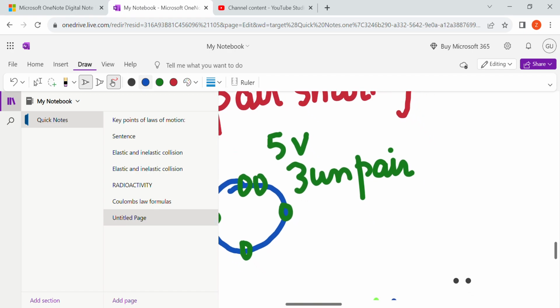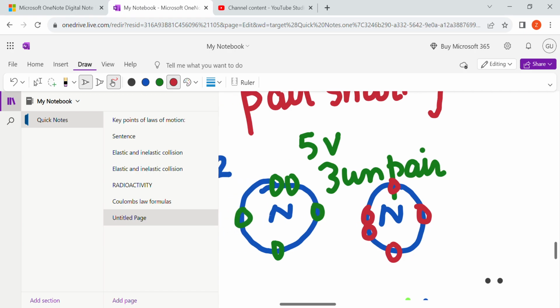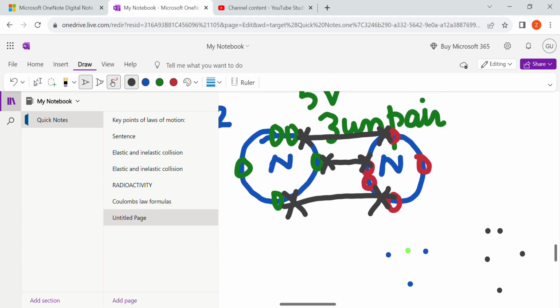Now here I'm gonna bring another nitrogen. ठीक है. That has also the valency of 5. Now they are going to share their electrons with each other. Apna electron they are going to share, and this is known as the concept of Lewis in the pair form. Pair form के अंदर they are going to share. Sharing हो रही है pair के अंदर.